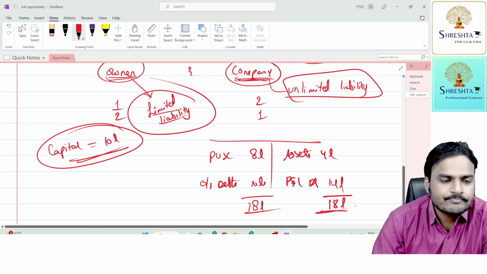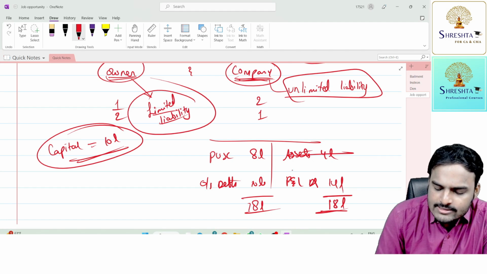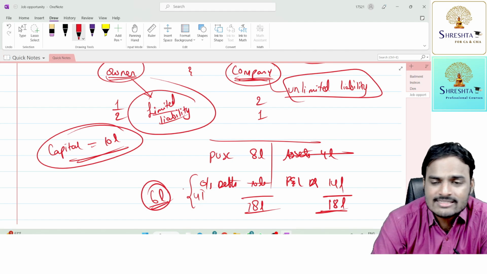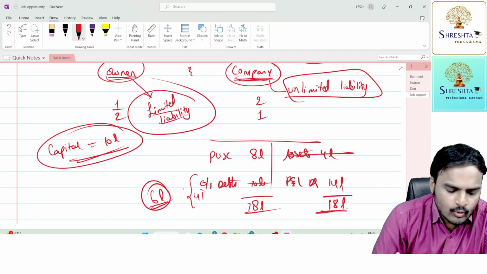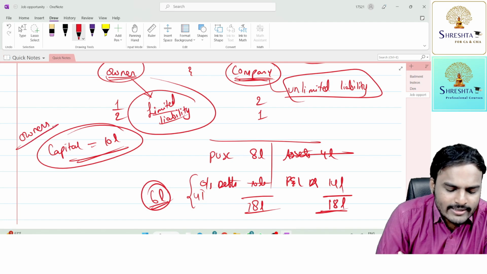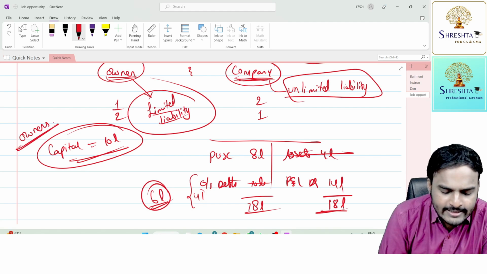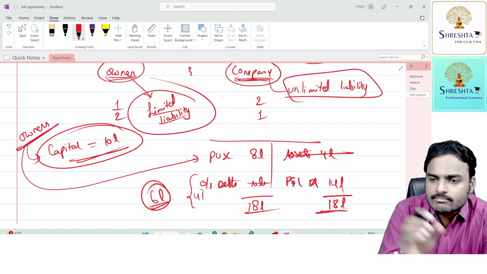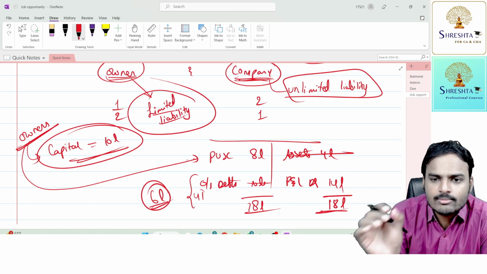Now in this case, if you sell all the assets and settle the debts, 4 lakhs will be settled, and the balance is 6 lakhs. Yes, the debts are still outstanding. Now the owners of the entity, to what extent are they responsible, sir? They agreed to contribute 10 lakhs. Till today they contributed 8 lakhs. So the difference, agreed amount minus already contributed, is 2 lakhs.